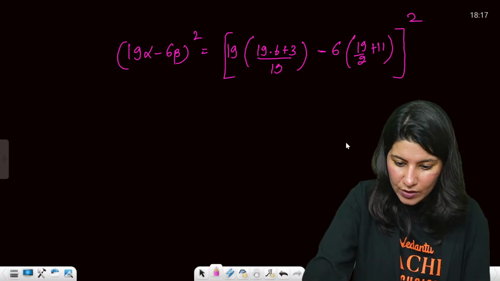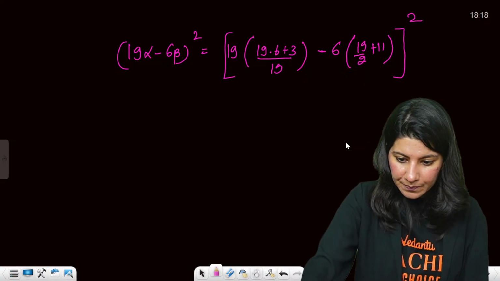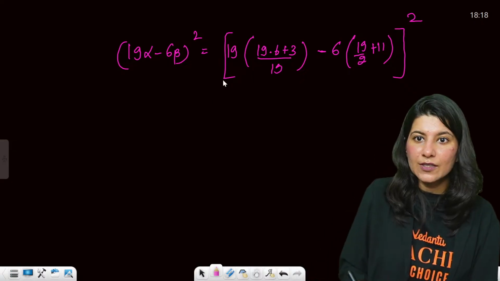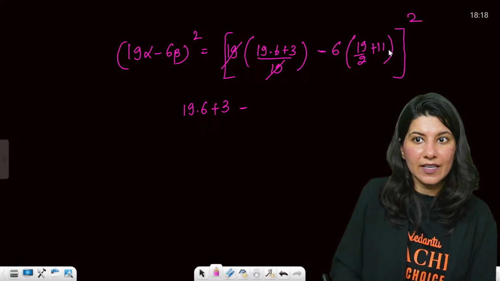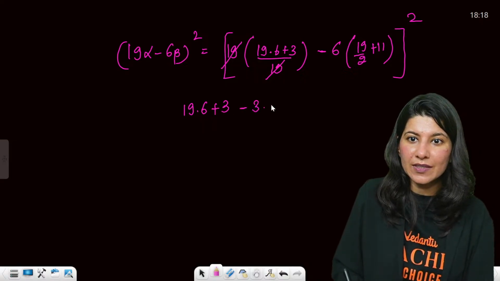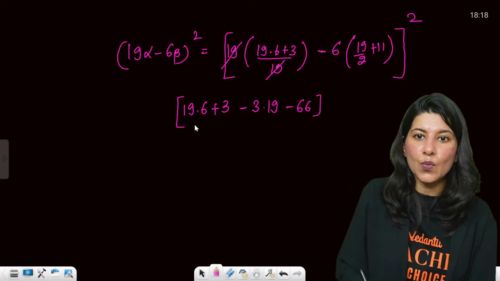So 19 and 19 cancel. This is 19 multiply 6 plus 3. If you multiply 6 inside, this is going to be 3 multiply 19 and minus 66, whole square.